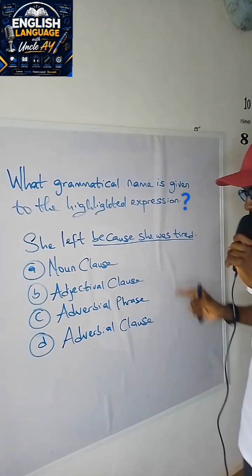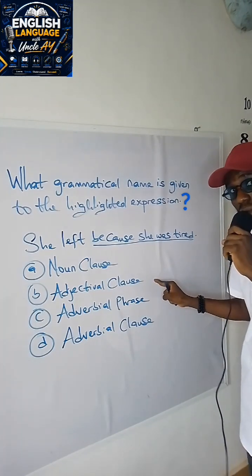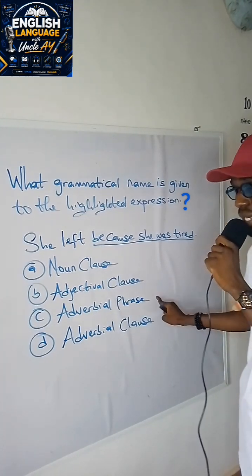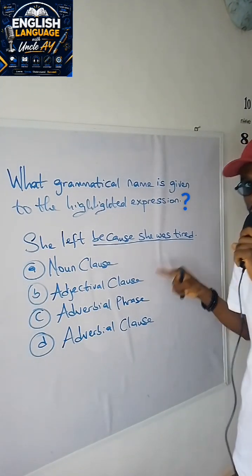Four possible answers. Option A says the noun clause. Option B, an adjectival clause. Option C, an adverbial phrase. And finally, for option D, an adverbial clause. So which of these is correct?